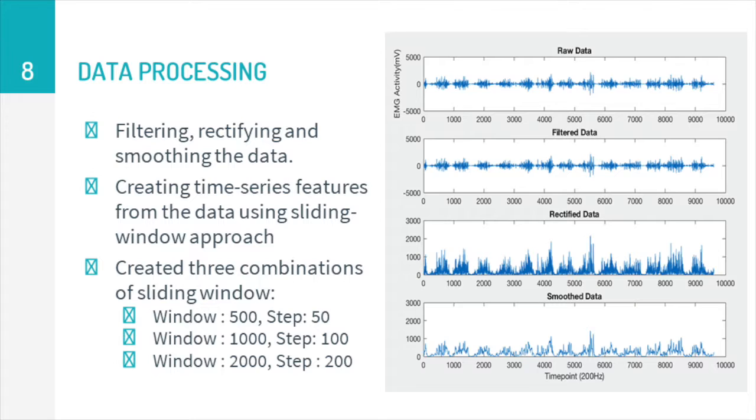We then did some preliminary data processing involving filtering, rectifying, and smoothing the data. We created time series features from the data using a sliding window approach, and we created 3 combinations of sliding windows. One for a window size of 500 and a step size of 50, one for a window size of 1000 and a step size of 100, and one for a window size of 2000 and a step size of 200.